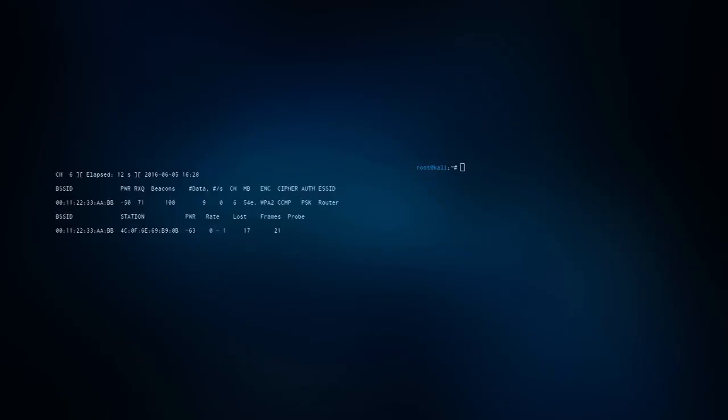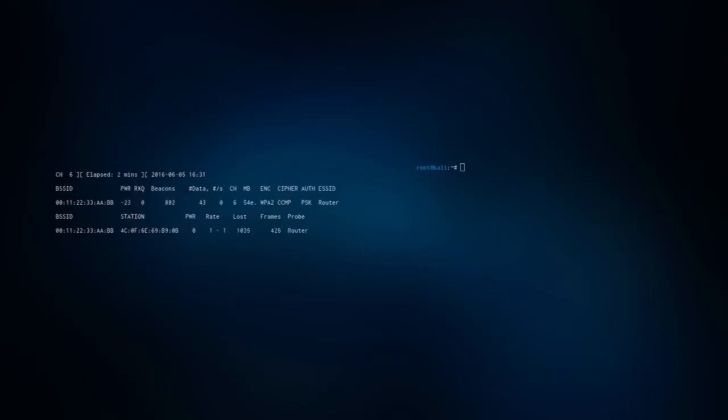To start capturing traffic, type airodump-ng -w to write to a file, then what you would like to name the file, -c for channel 6, and then enter the BSSID address of the router, and then your interface. This will isolate the capture to just the one network.